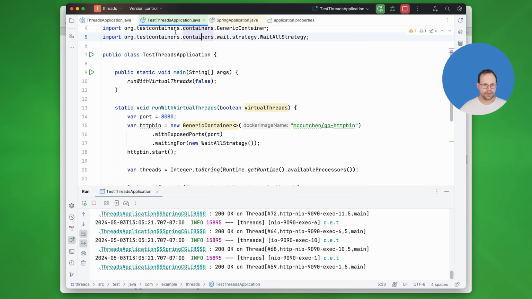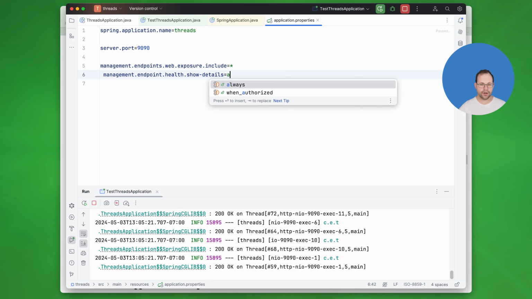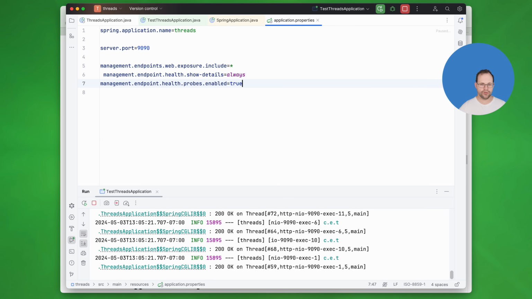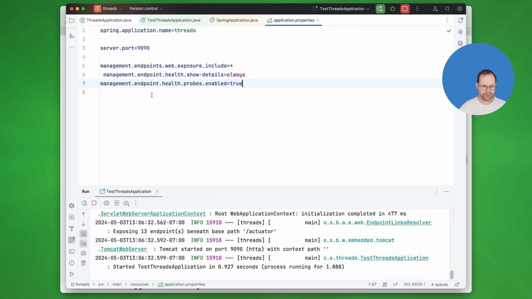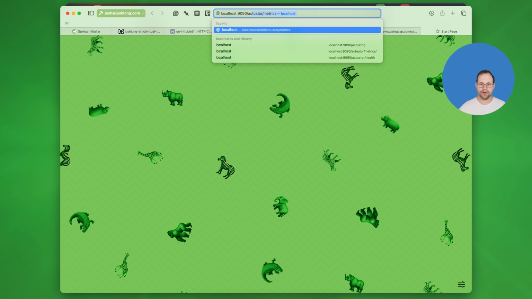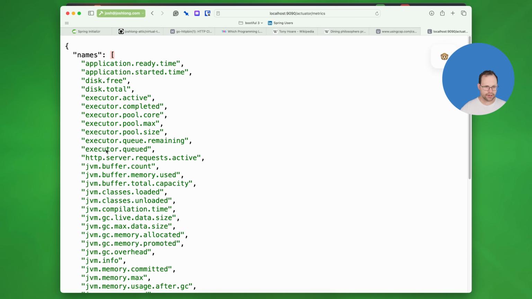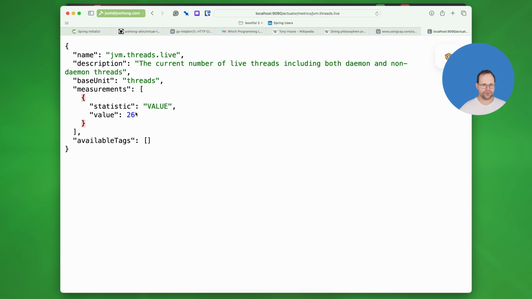If we go to, what we should have done? Wait, let's run that again, and we'll do exposure, includes everything, always, probes, true. We're going to restart with the actuator module enabled, and we'll rerun the test, okay? So let's go to the actuator first, localhost 9090 actuator metrics, and you can see here that we've got an enumeration of the different threads that are live in the JDK right now, okay? And it says right now there's 26 threads in some pools that are ready to go, rearing to handle traffic.